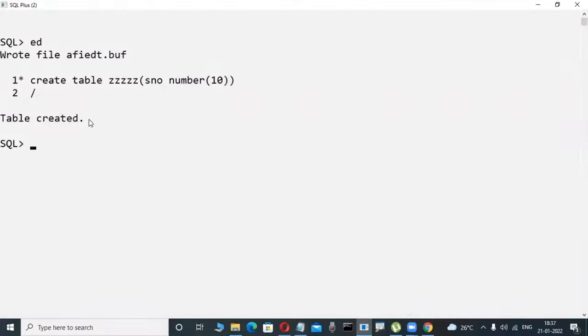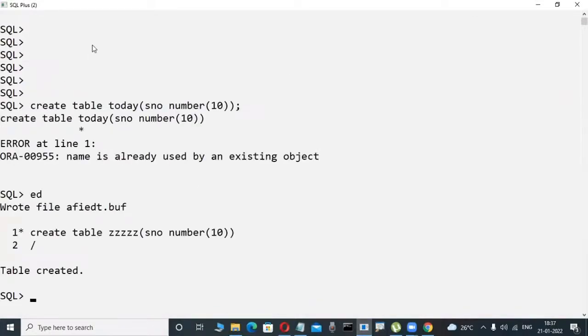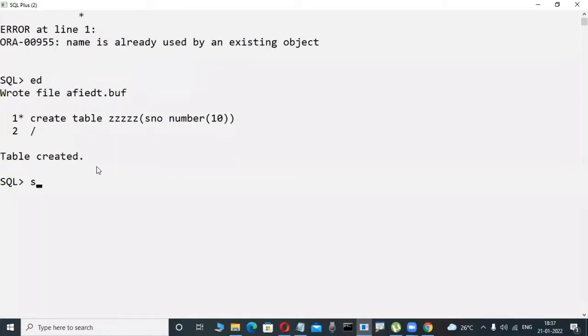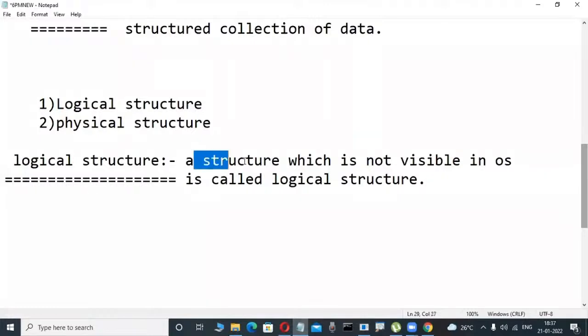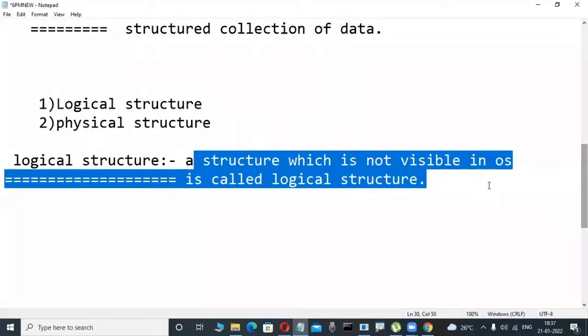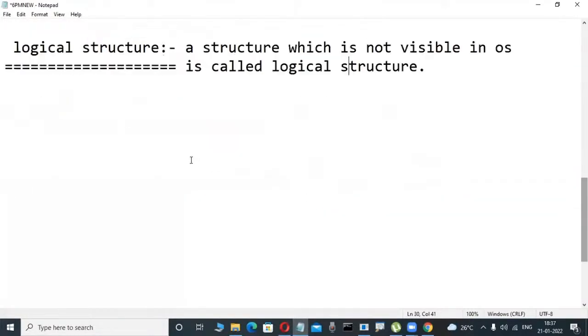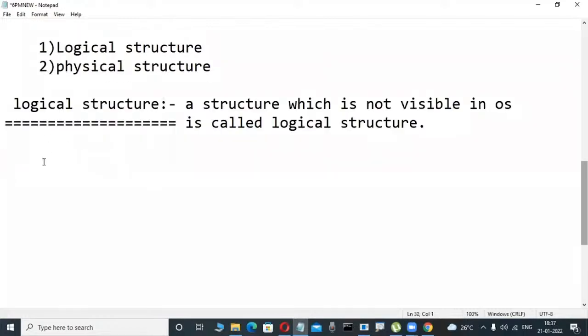But where it is visible? Yes, in a database. This is a database only, don't worry. In this database only, it is visible. So those tables are visible in a database. That is not visible in your C drive, D drive like that only. That's why a structure which is not visible in the operating system is called logical structure. But in this logical structure only, developers are working. Suppose I'm a PLSQL developer, you are a SQL developer, Java developers, .NET developers, Python developers, ETL developers.